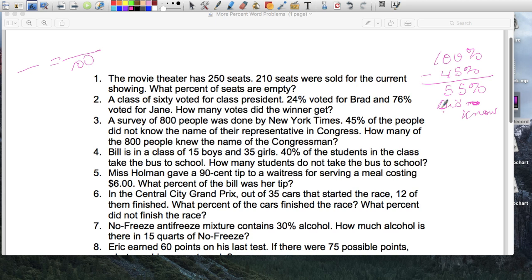5. Ms. Holman gave a 90 cents tip to wait service. What percent of the bill was her tip? So again, it's 100%, right? And how much was her meal? Her meal was $6. So all right, $6. So she probably had, I don't know, a bagel and a cup of coffee, right? Probably bacon, egg, and cheese and a cup of coffee. Came out $6. And she gave a tip based on that. So her tip was, and you're not gonna write 90, you're gonna write 90 cents, 0.9. That's how much her tip was.